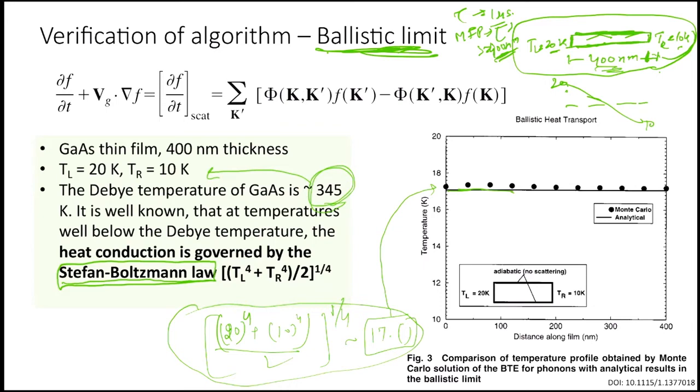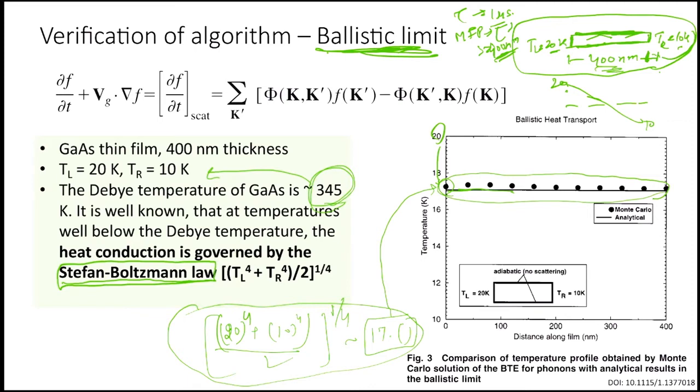So the entire solution becomes constant. Even the walls do not get thermalized. As you remember in the ballistic and quasi-ballistic limit, the wall temperature is not necessarily the same as the temperature just immediately after the wall. There could be a drop. But in this case, the temperature throughout the domain becomes a constant.